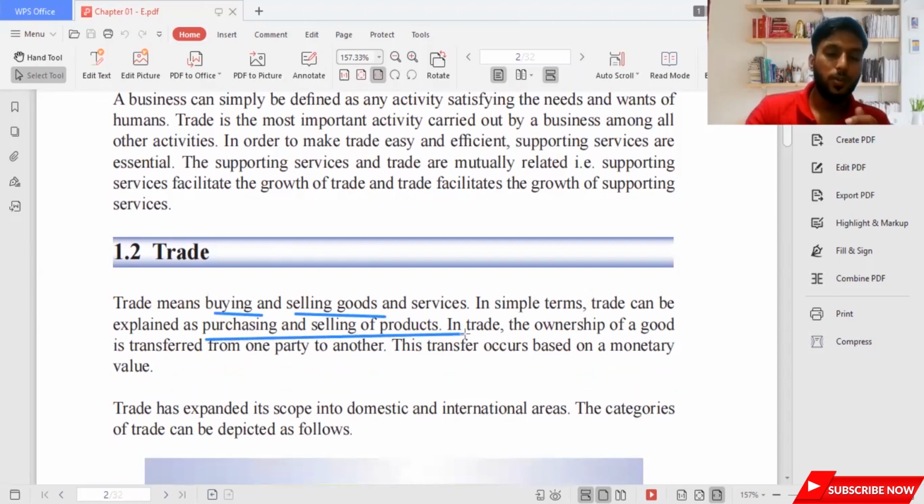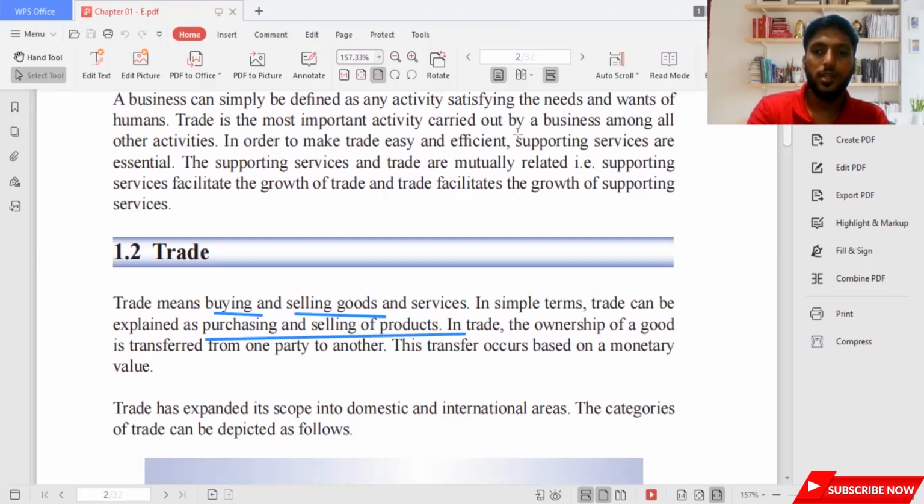If you are purchasing and selling products in one particular area, or you buy or sell goods, we say it is a trade, a transaction most probably. In trade, the ownership of a good is transferred from one party to another. When a person is selling a property, that property's ownership will go to the person who is buying it. This transfer occurs based on a monetary value. Trade has expanded its scope into domestic and international areas. The categories of trade can be depicted as follows.